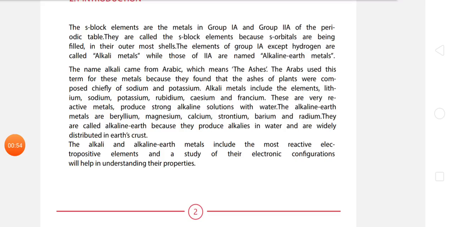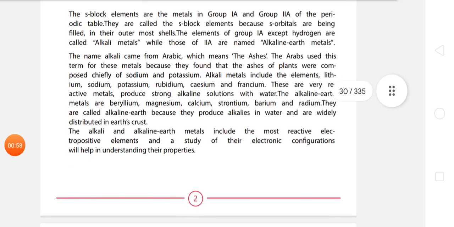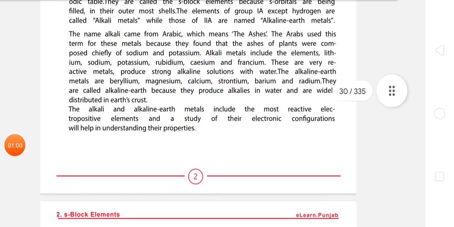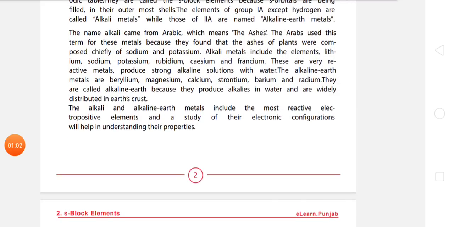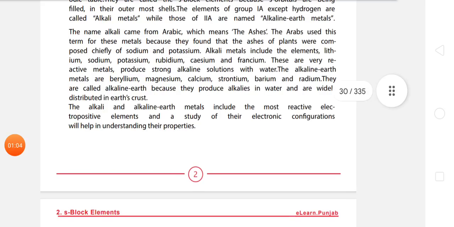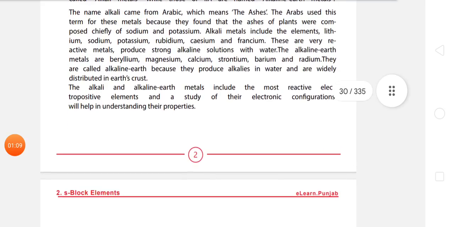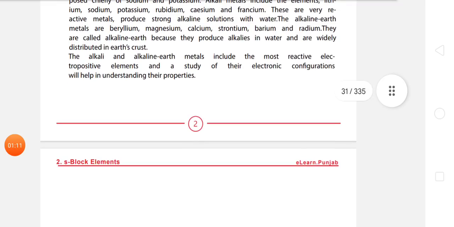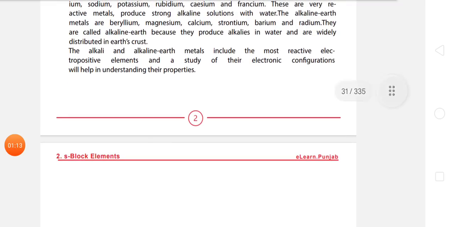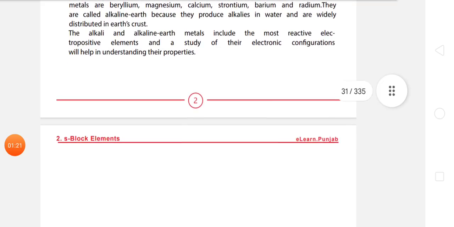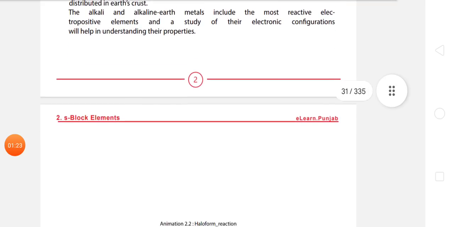These are reactive metals that produce strong alkaline solutions with water. The alkaline earth metals are beryllium, magnesium, calcium, strontium, barium, and radium. They are called alkaline earth metals because they produce alkalis in water and are widely distributed in the earth's crust. The alkali and alkaline earth metals include the most reactive electropositive elements, and a study of their electronic configuration will help in understanding their properties.